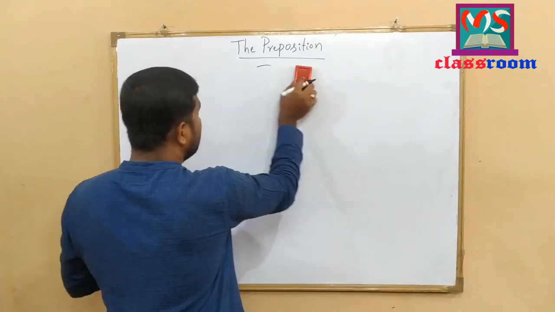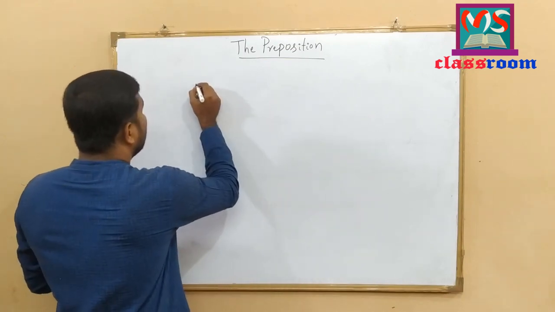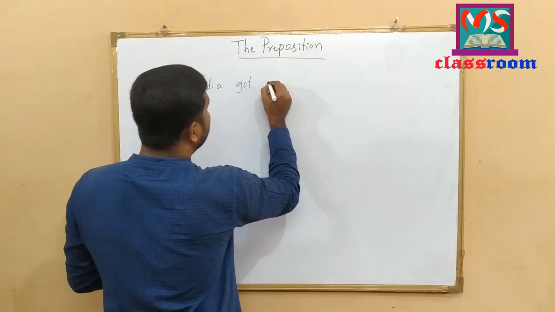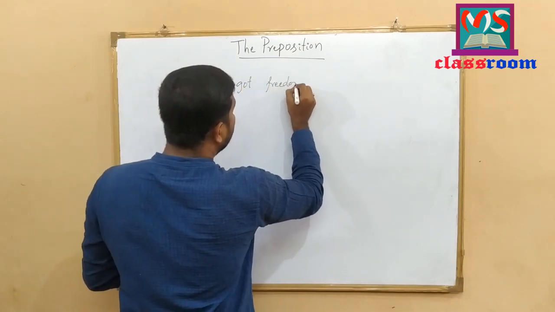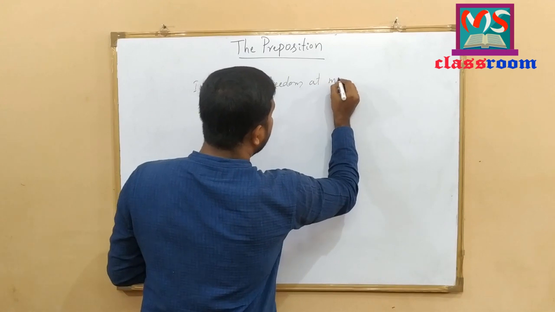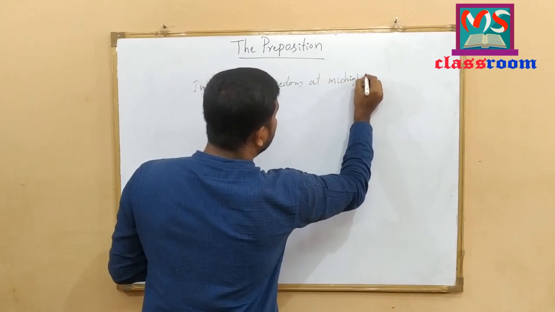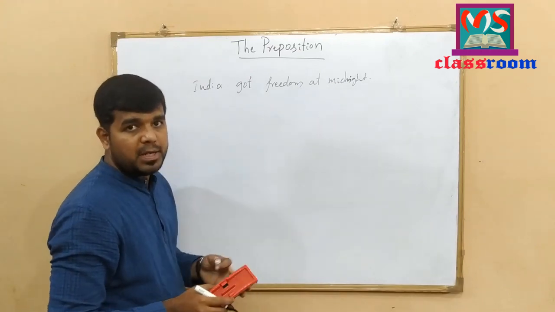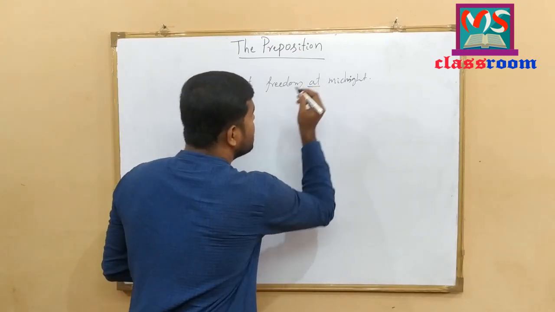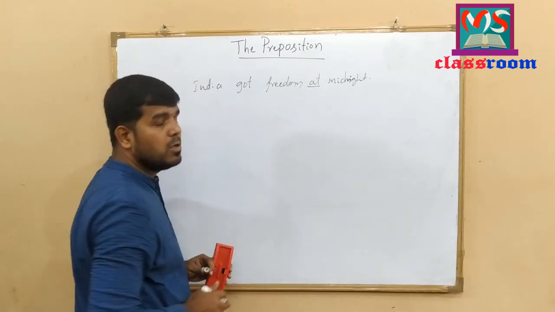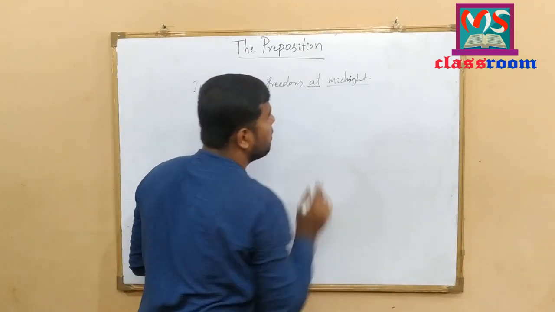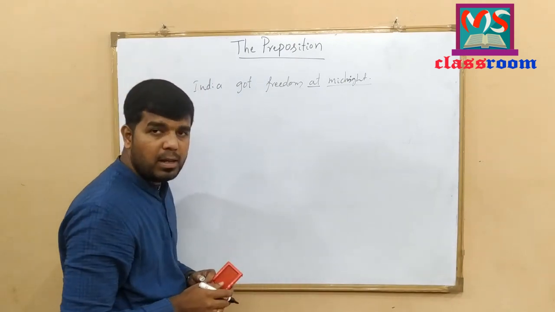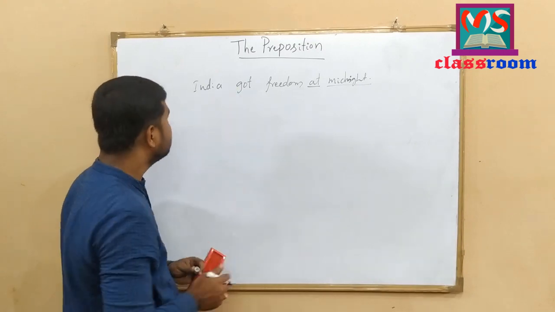Let me write some examples here. India got freedom at midnight. India got freedom at midnight. Look at the use of preposition at here. At is used before the point of time midnight.